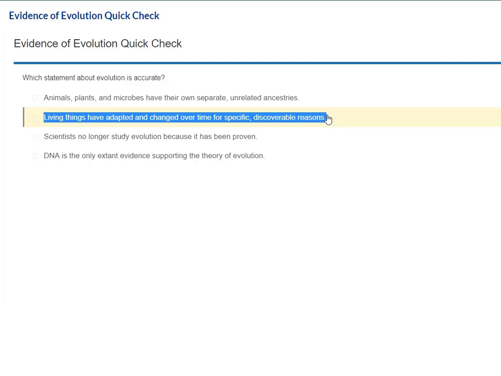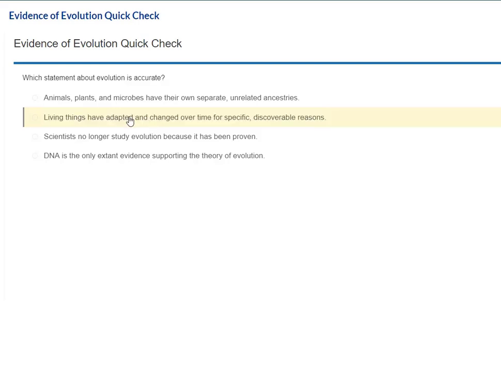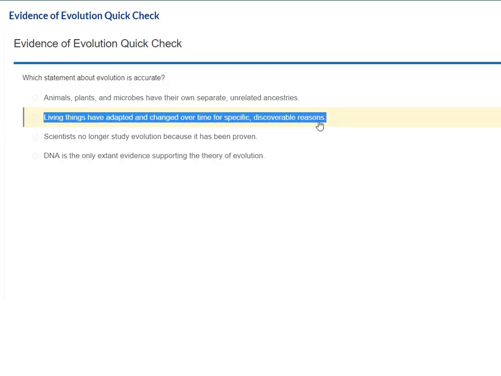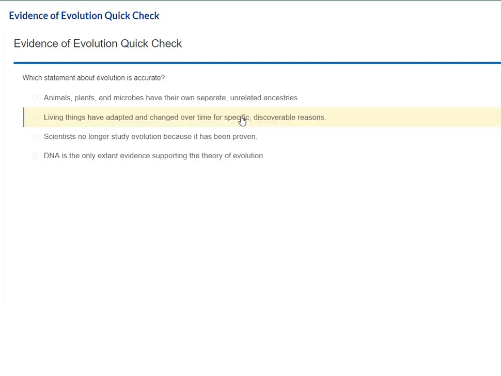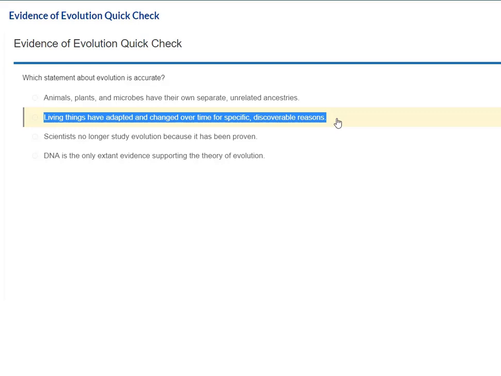Nothing really happens. And that's because there's no evolutionary pressure. The environment's cool, the balance is cool, there's just not a whole lot of pressure to adapt and change and evolve. But that does not last forever. Periods of punctuated equilibrium don't last forever. Eventually, something's going to happen to spur an adaptation. Natural selection is always happening, always working. Sometimes it works slow, sometimes it works faster. But the accurate statement, the correct one, is living things have adapted and changed over time for specific discoverable reasons.